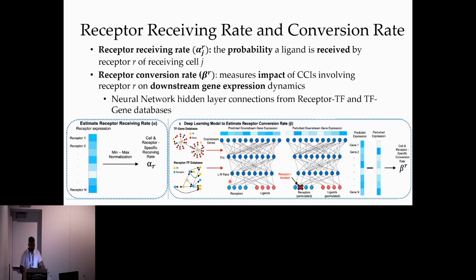The connections in the neural network between the ligand receptor pair layer and the transcription factor layer, as well as the transcription factor layer to the downstream gene layer, are informed by receptor transcription factor interactions and transcription factor gene interactions from various databases. So we use prior knowledge to get these connections.